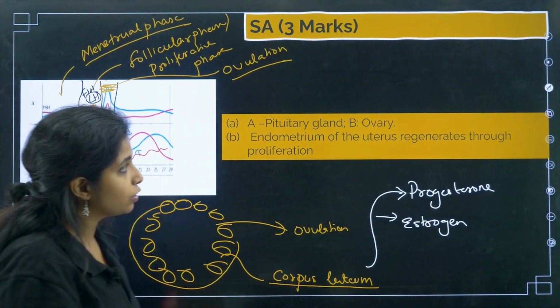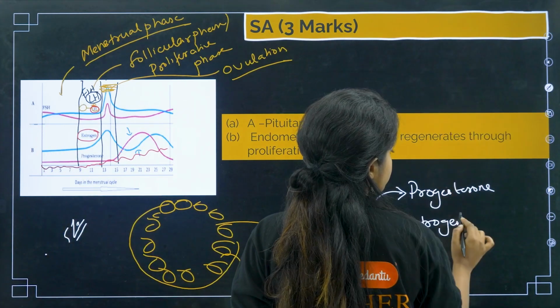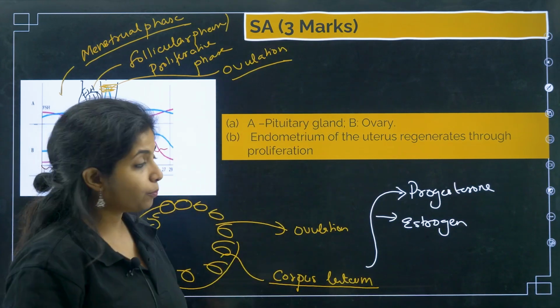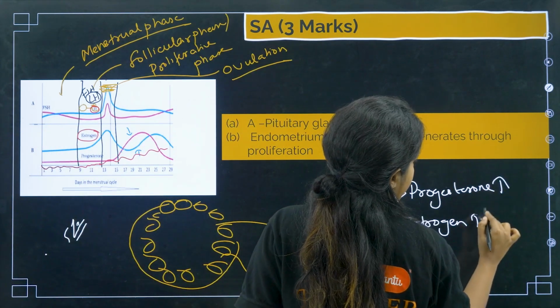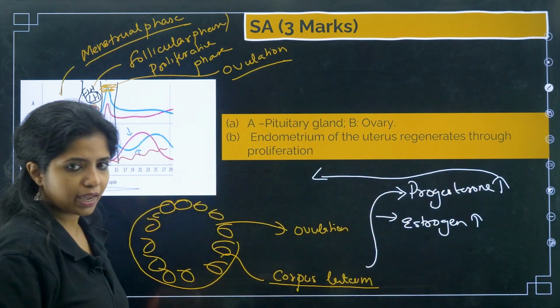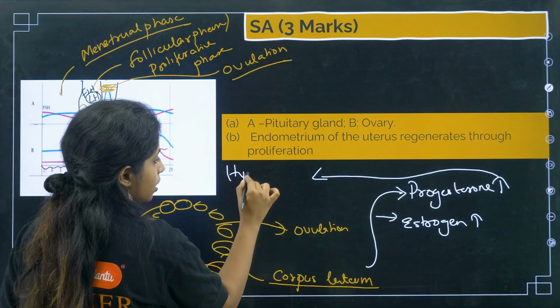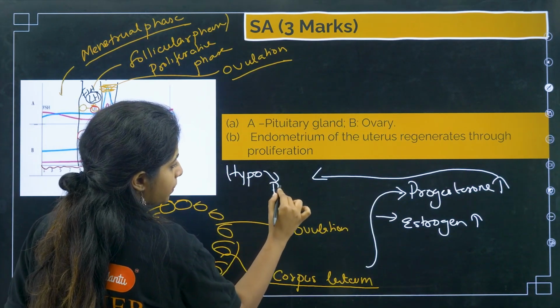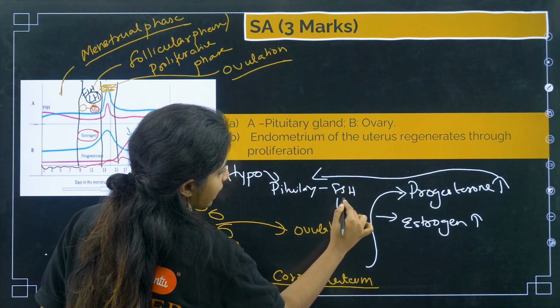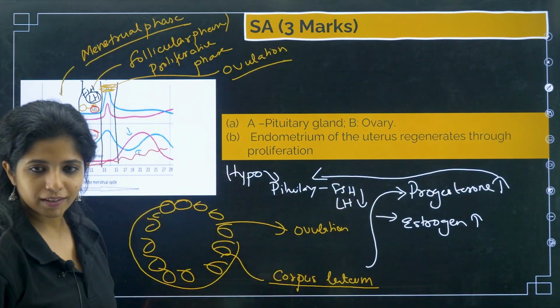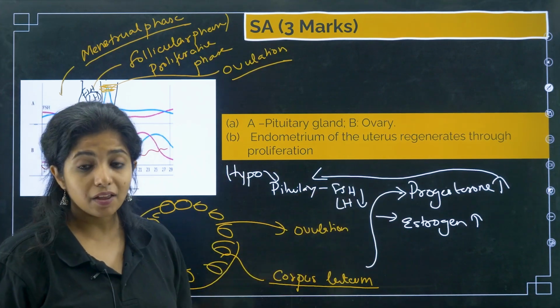Now one thing that you have to note is that when the level of progesterone and estrogen increases, the progesterone says, hey hypothalamus, stop your secretion. So if the hypothalamus stops its secretion, the pituitary will stop its secretion. If the pituitary stops its secretion, FSH and LH levels will go down.